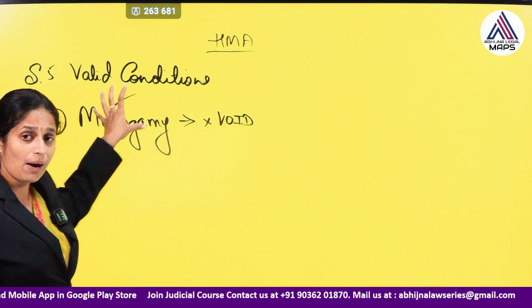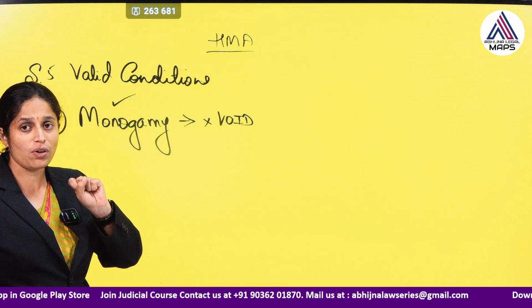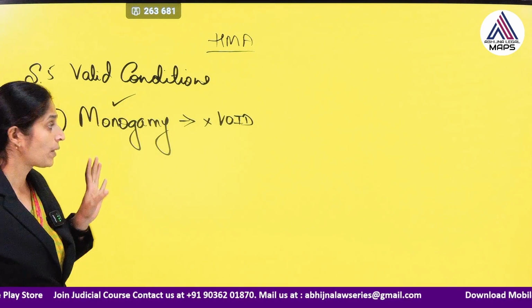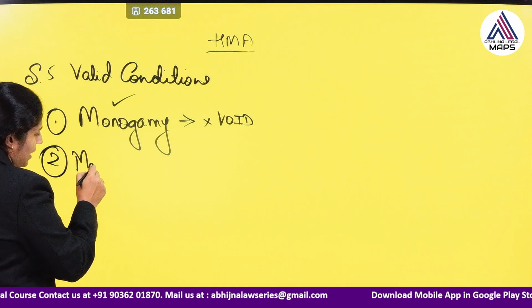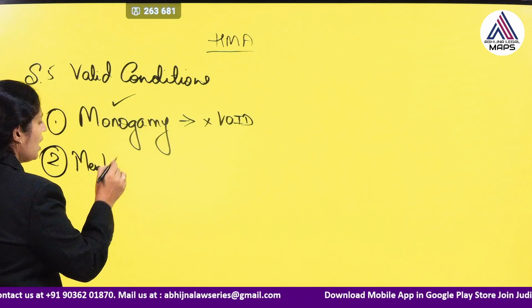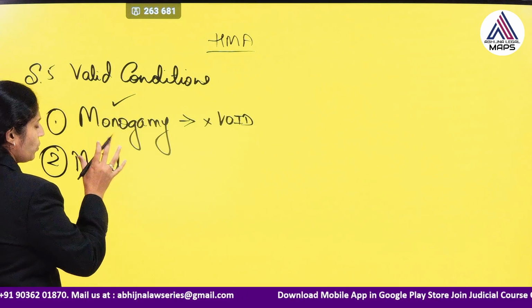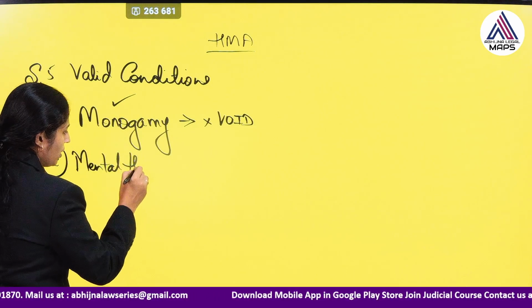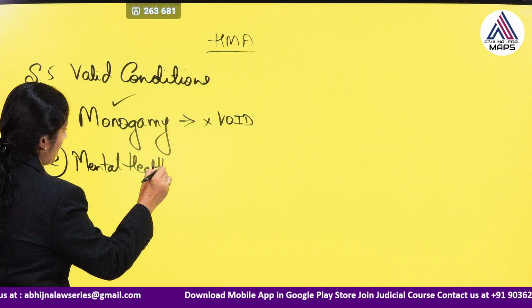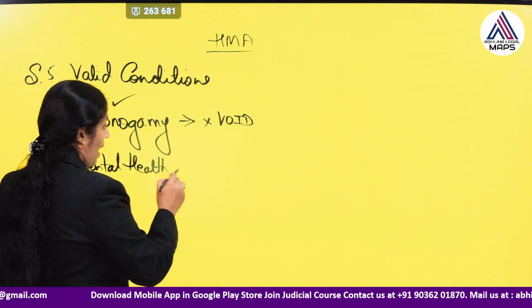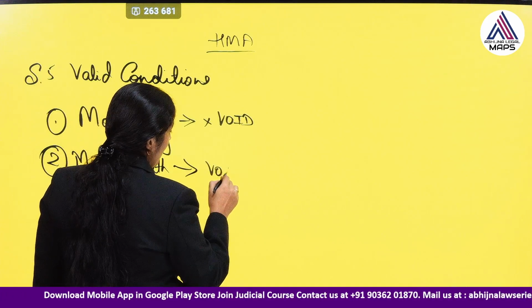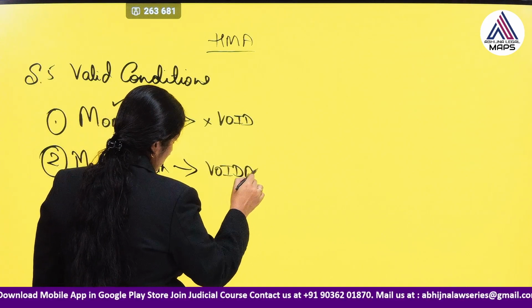So we have to understand they have given 5 conditions for a valid Hindu marriage. The second condition is that the person who is marrying must have mental health. They have given different definitions for that, but let us understand it with one single word, mental health. At the time of the marriage, they must have mental health. If they did not have mental health during the time of their marriage, they can make the marriage a voidable one.